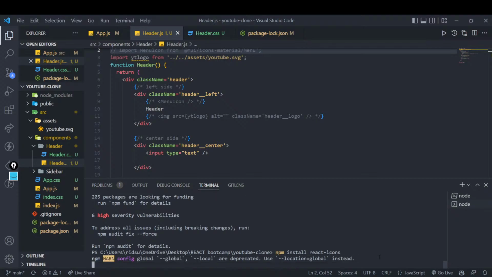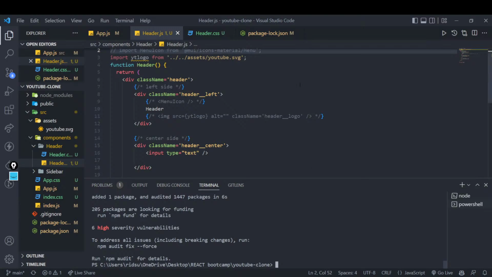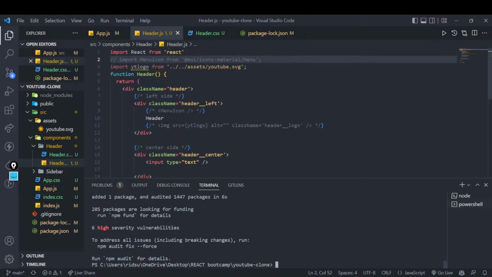Yeah, install the React icons now. Let's see if this will work or not. I hope it should work. Cool, right? Okay, finally the React icons are there. Now it will be easier for us. It will be very easy for us now.